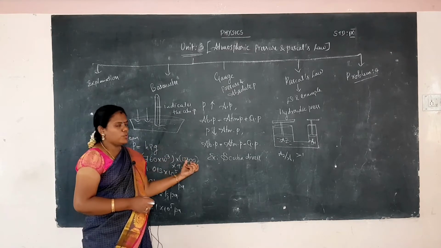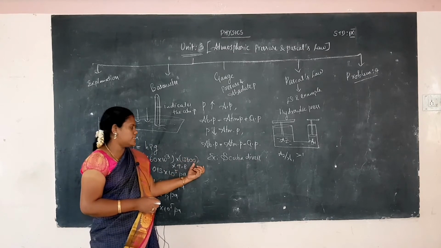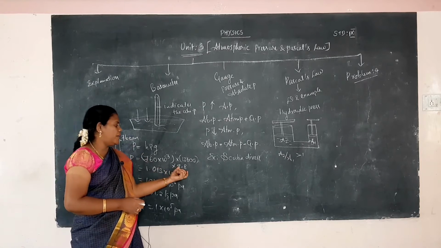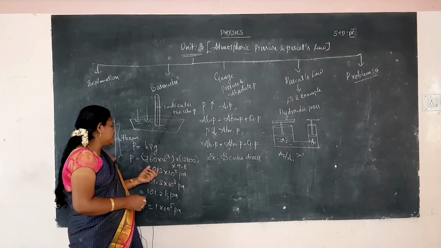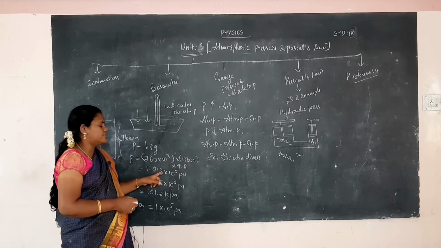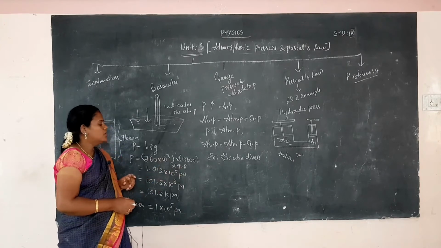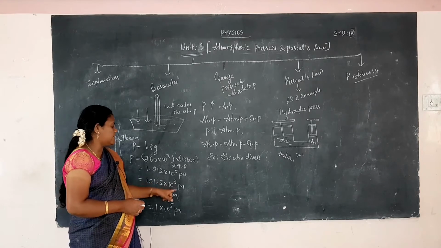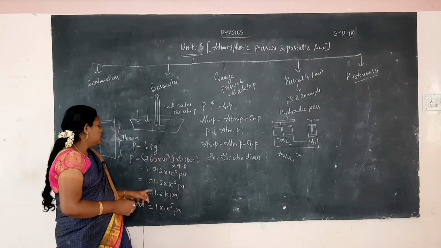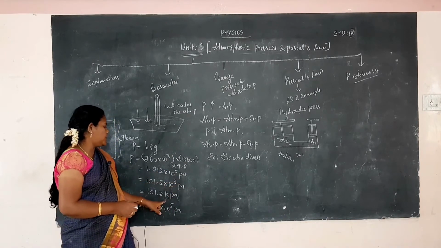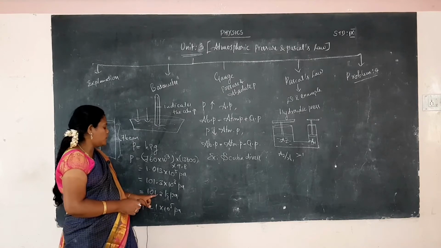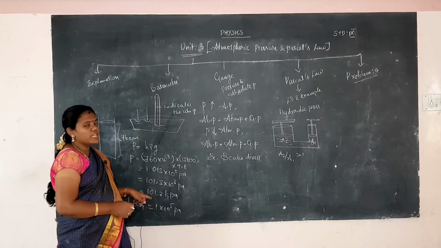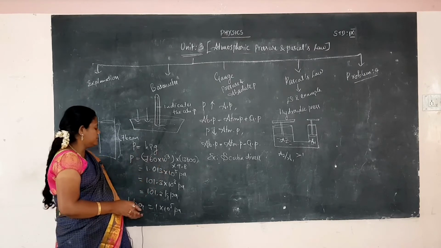The density of mercury is 13,600 and the acceleration due to gravity is 9.8. Multiplying the three values, we get 1.013 × 10^5 Pascal, that is 101.3 × 10^3 Pascal. Since 10^3 is kilo, it is 101.3 kilo Pascal. The pressure is also denoted by another unit, that is bar.